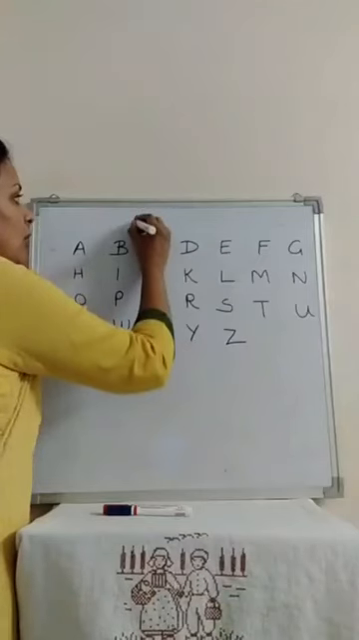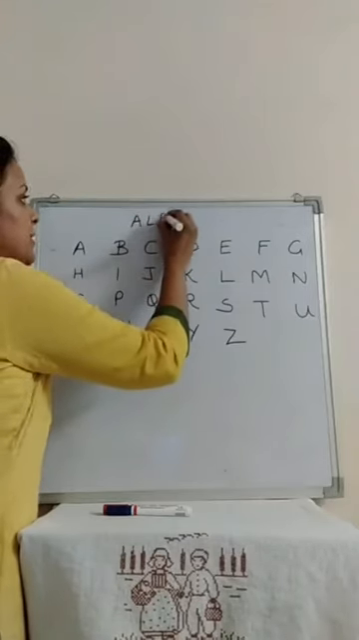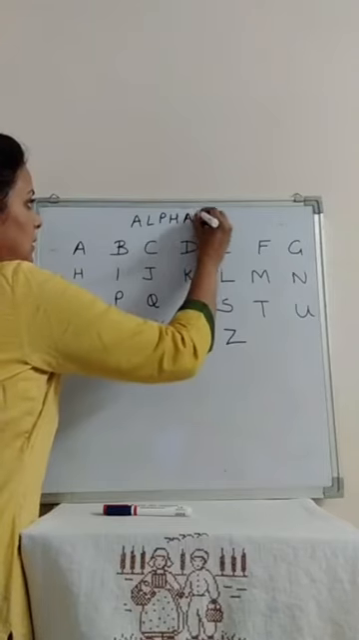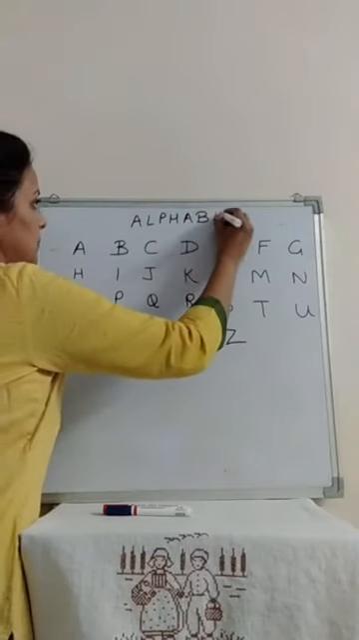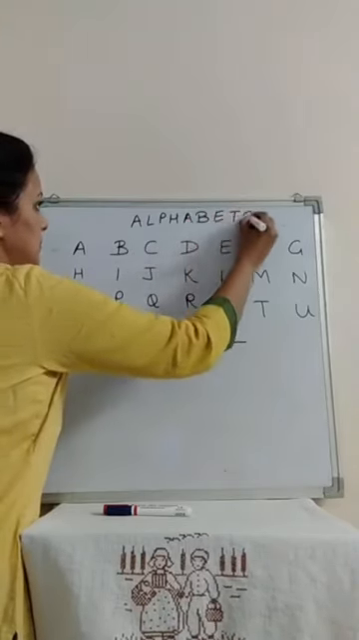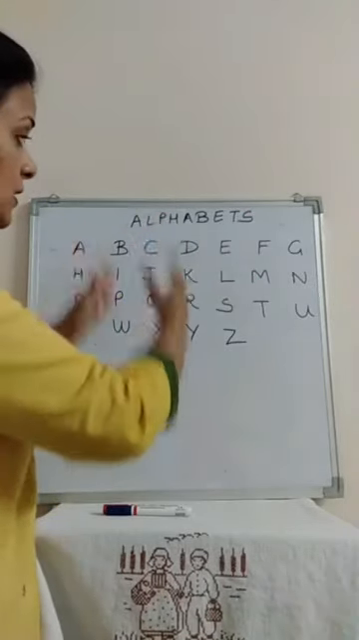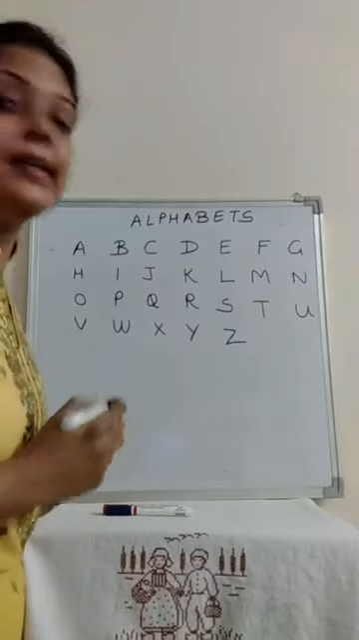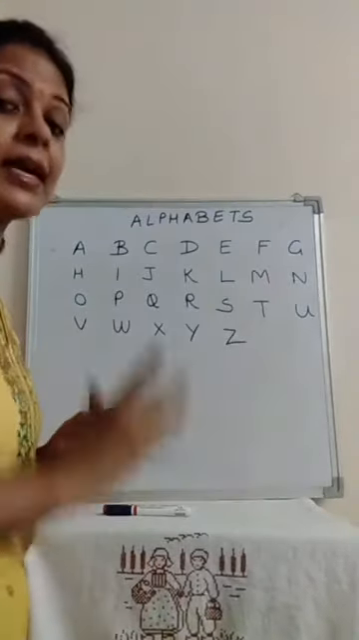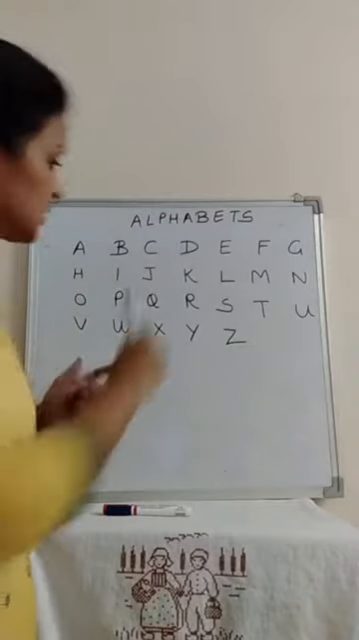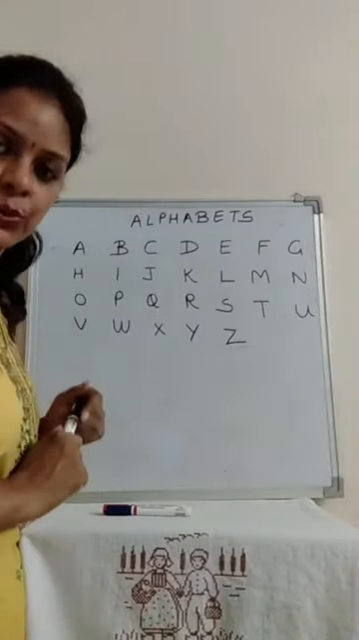They are called alphabets. Yes, alphabets. And if we talk about an individual letter, then they are letters. They are not alphabets. I repeat, alphabets are when we take all the letters from A to Z together.